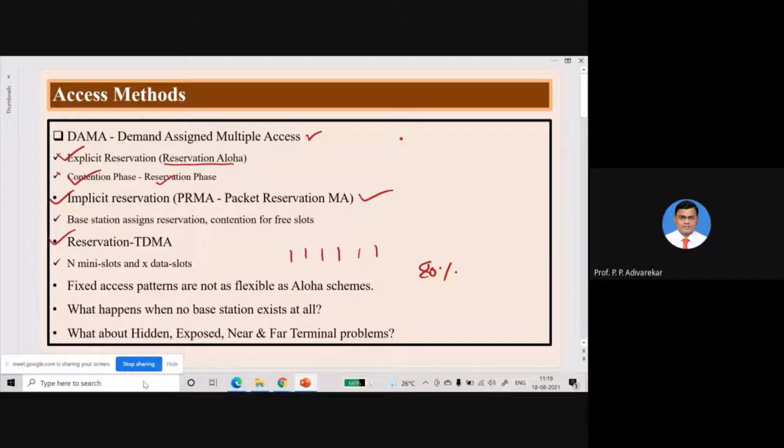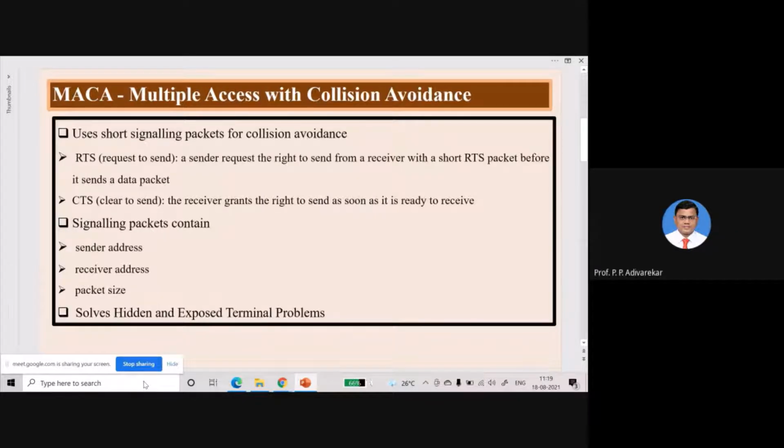There is a small, simple solution, which is a part of our syllabus, provided for all these problems. It is a new method called multiple access with collision avoidance, abbreviated as MACA protocol.